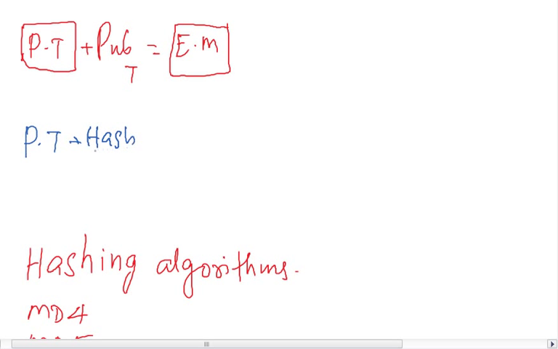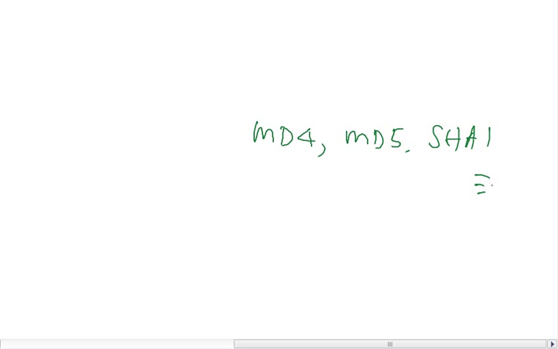He hashes it. The hashing algorithms are MD4, MD5, message digest 4, message digest 5, and SHA-1, SHA-128, SHA-256. All these are hashing algorithms.